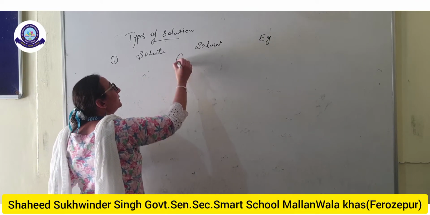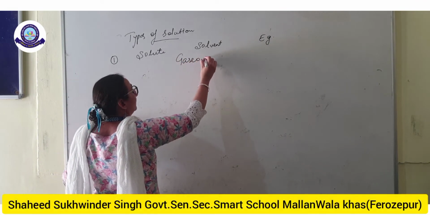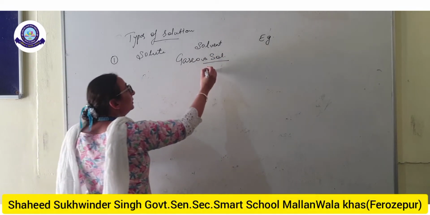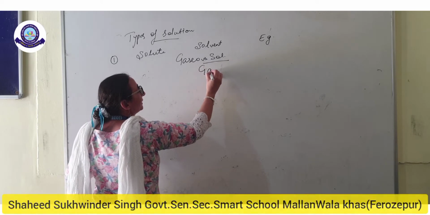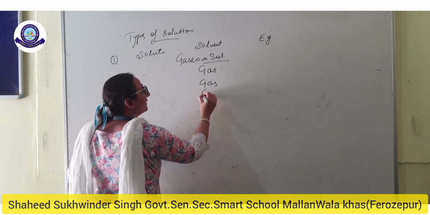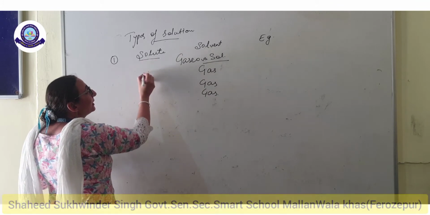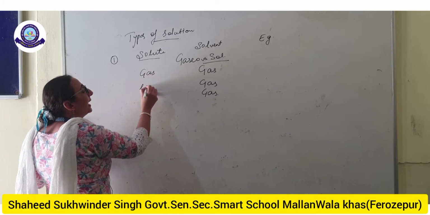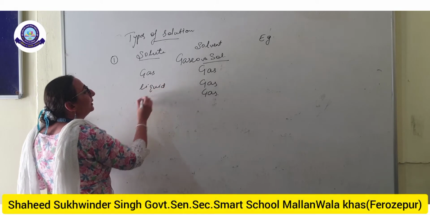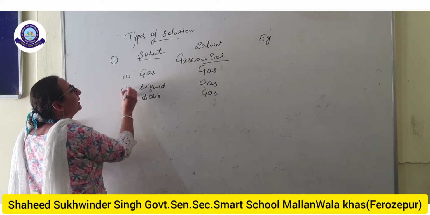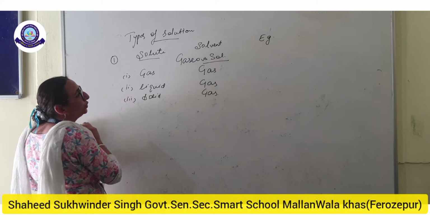First we will discuss the gaseous solutions. In the gaseous solution, the solvent taken is gas, and the solute may be gas, liquid, or solid. Depending upon this, we will get three types of solution.